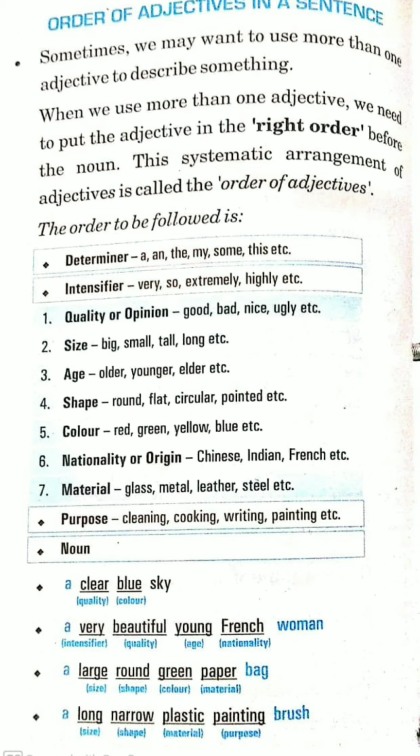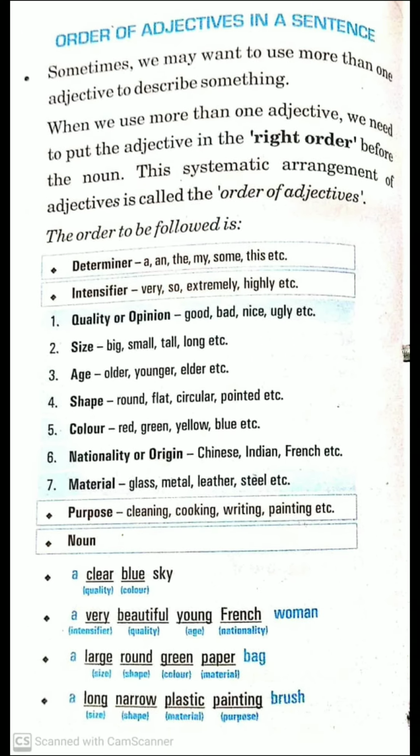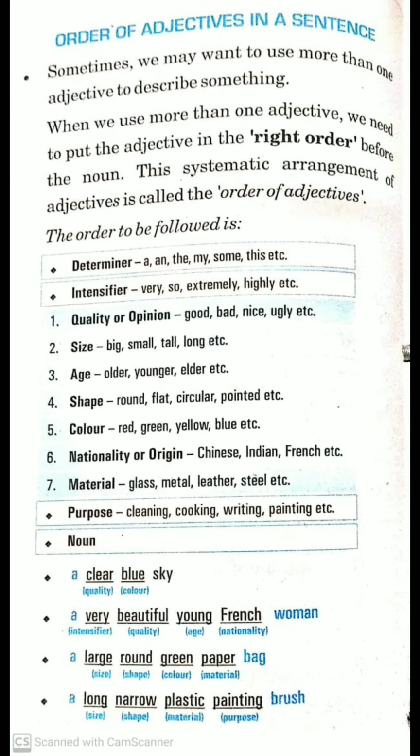Then, the order of adjectives in a sentence. There is a way that we use to place adjectives in the right manner in a sentence. Sometimes we may want to use more than one adjective to describe something. When we use more than one adjective, we need to put the adjectives in the right order.